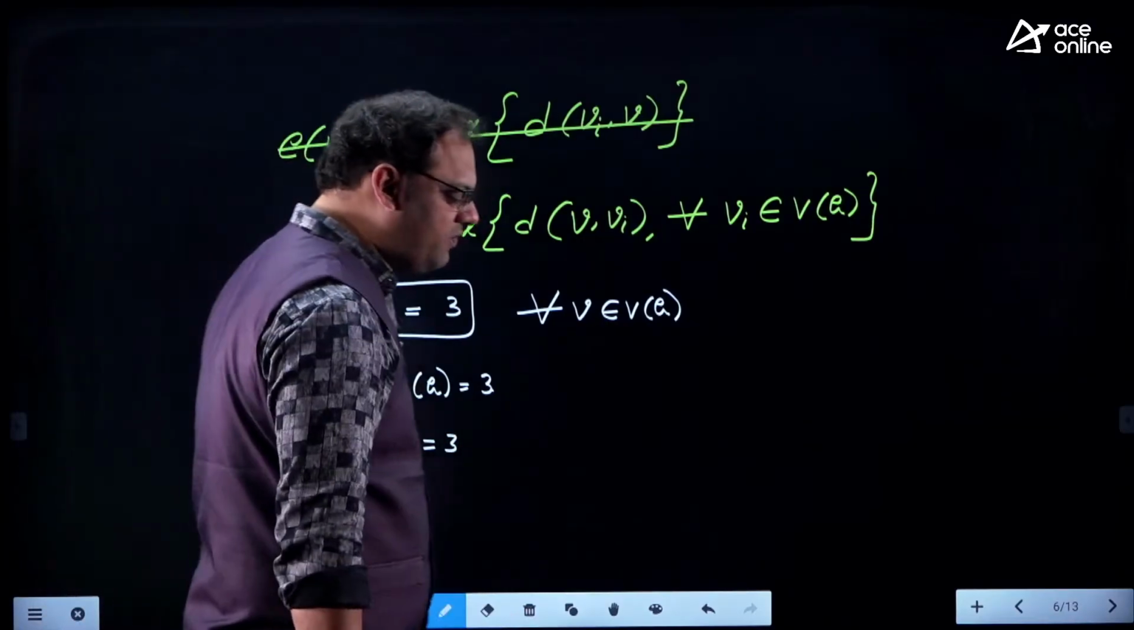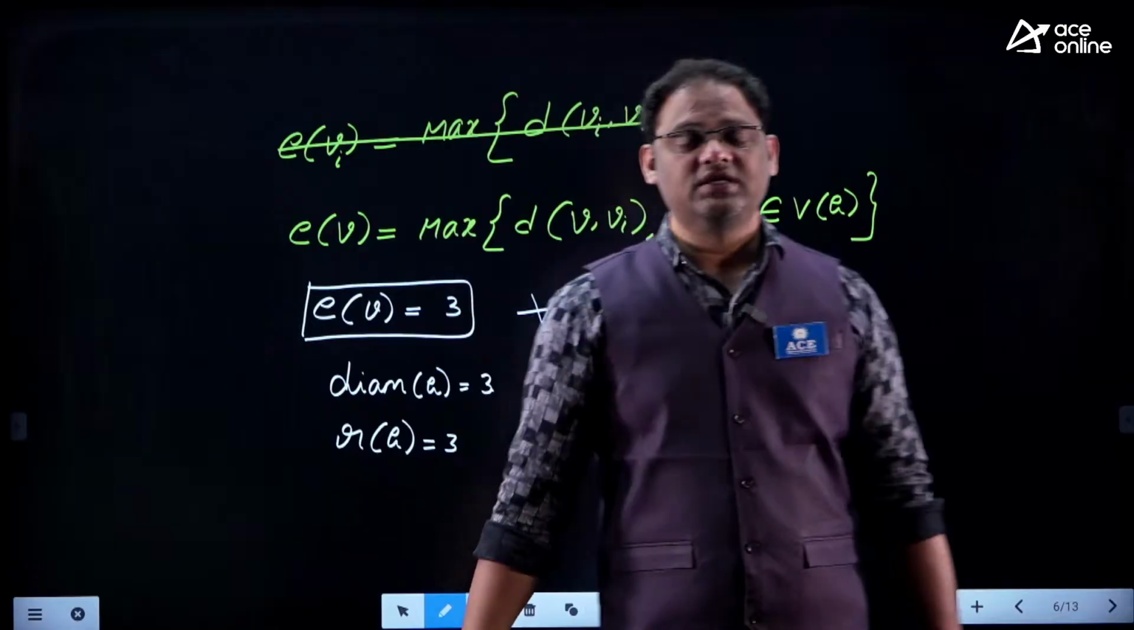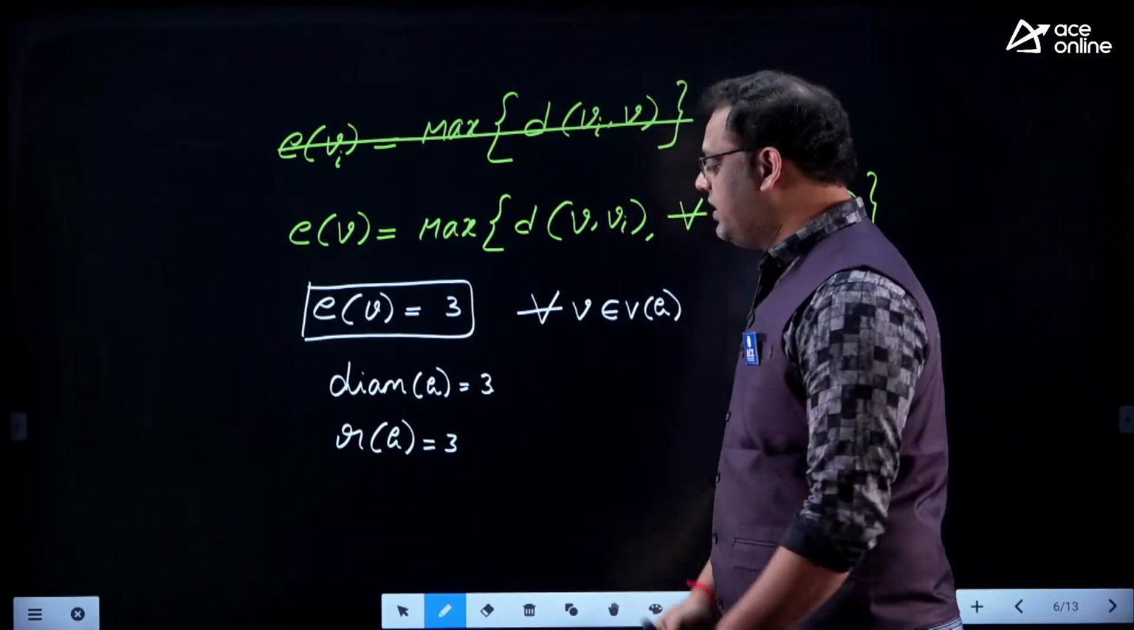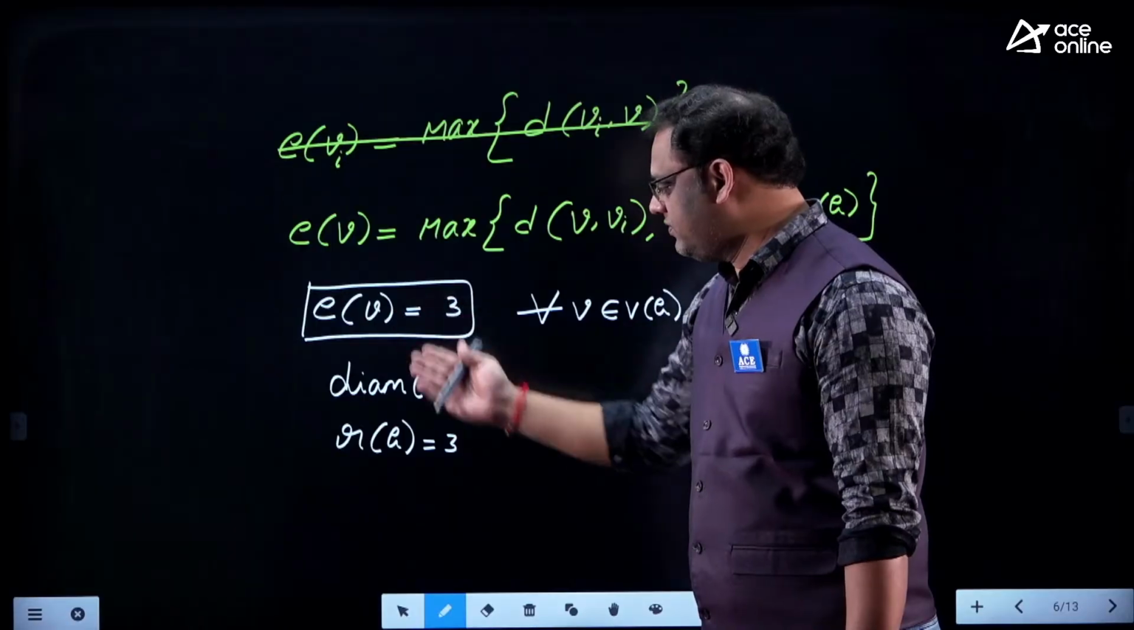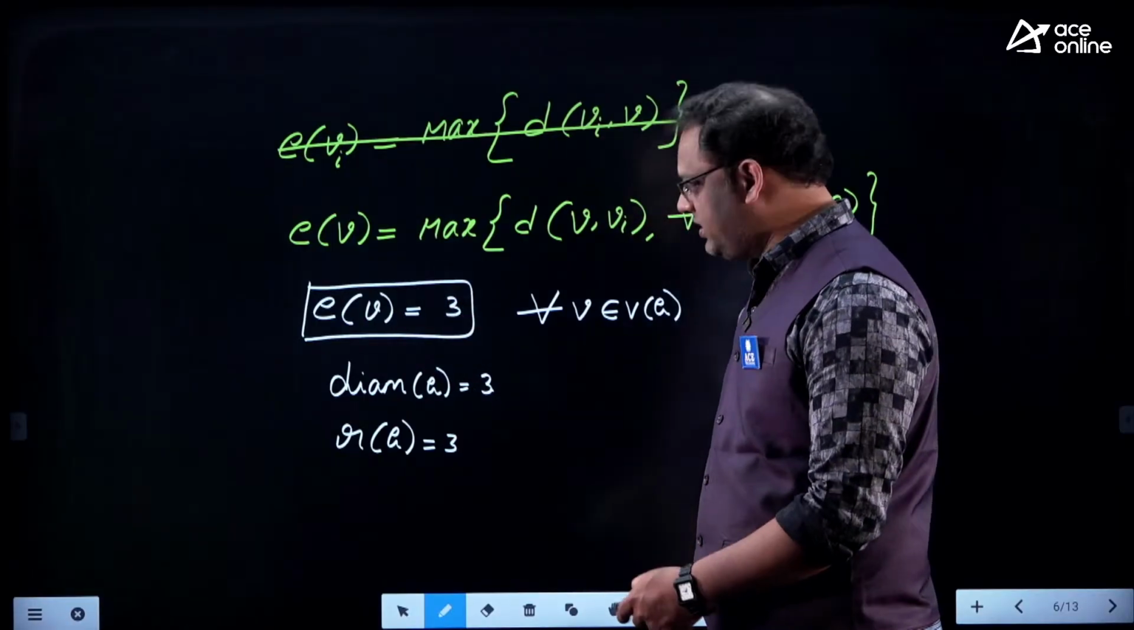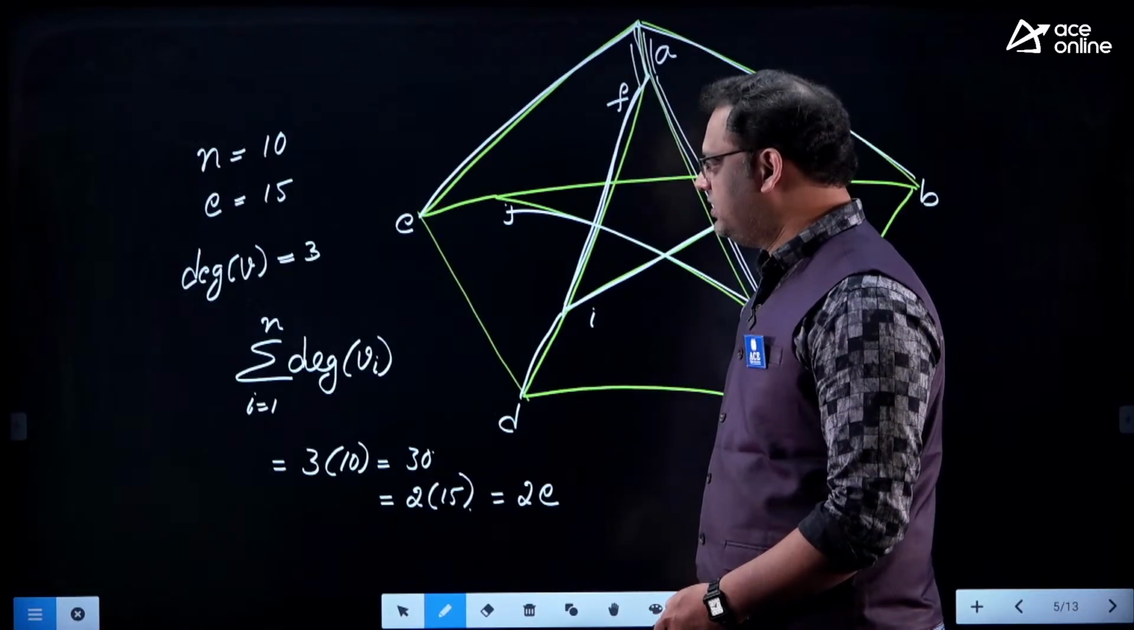Now what's the problem? Why are you saying like this? The eccentricity of a vertex can never be equal to the radius of the graph. Why not? Here the eccentricity of a vertex is equal to the radius of the given graph.